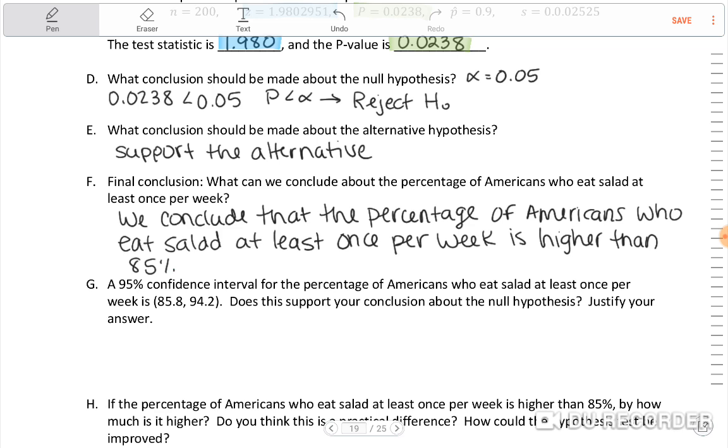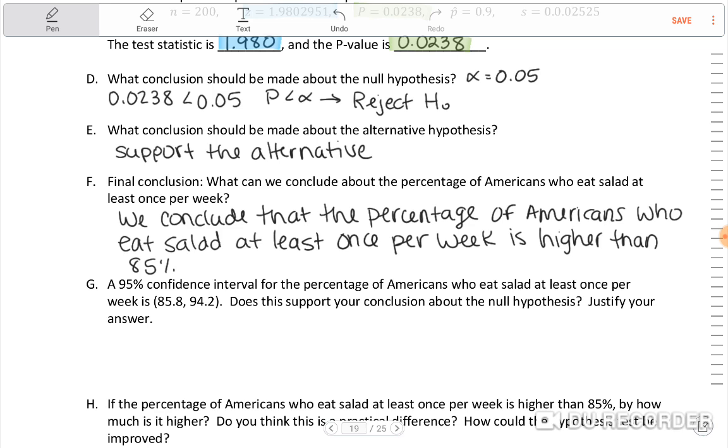Okay, a 95% confidence interval for the percentage of Americans who eat salad at least once per week is 85.8 to 94.2. Does this support your conclusion about the null hypothesis? Justify your answer. Well, let's see here. I would say yes, because 85% is not within that confidence interval, right?